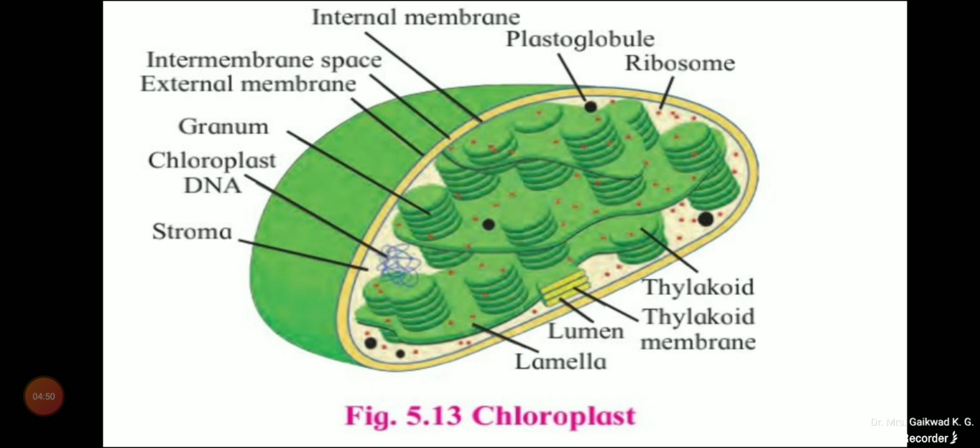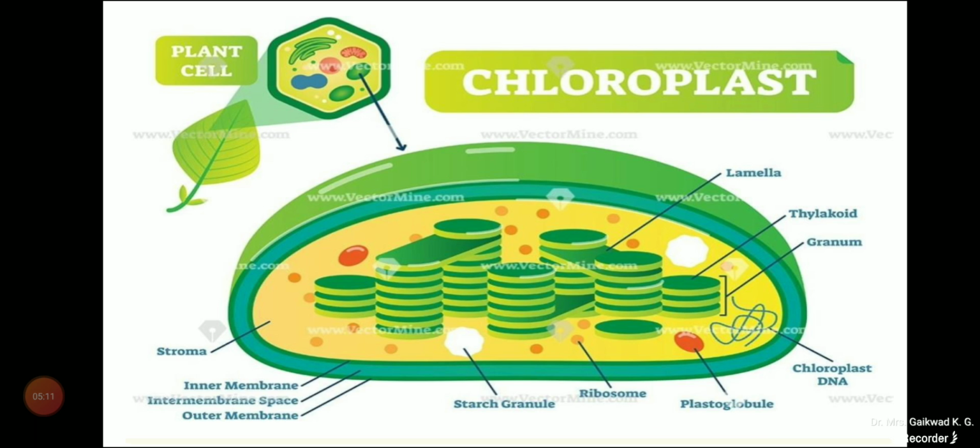Now the chloroplast contains the pigment chlorophyll, along with its enzymes that help in the production of sugar for photosynthesis. Because of the chloroplast, the plant can synthesize its own food material, isn't that so? So here let's understand the structure.